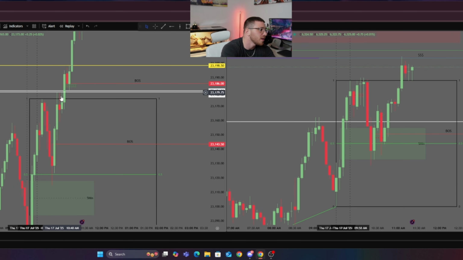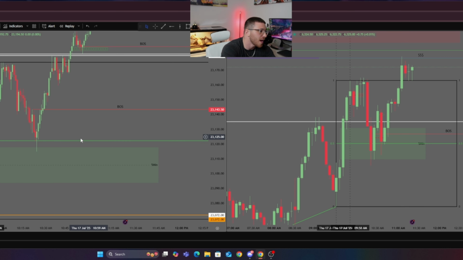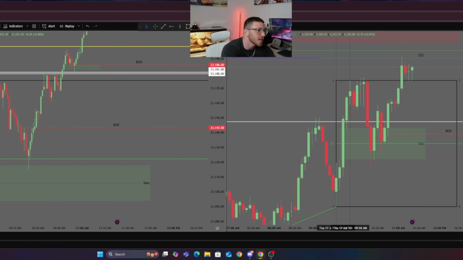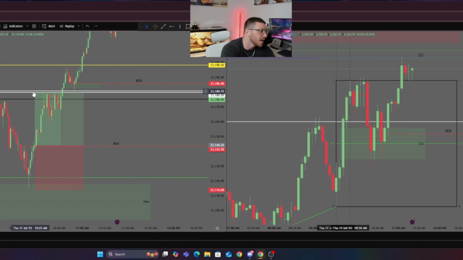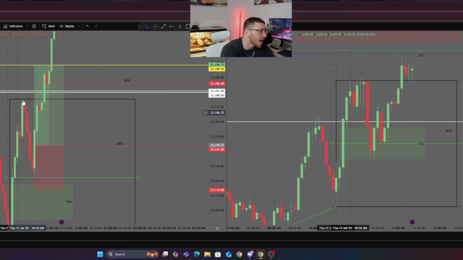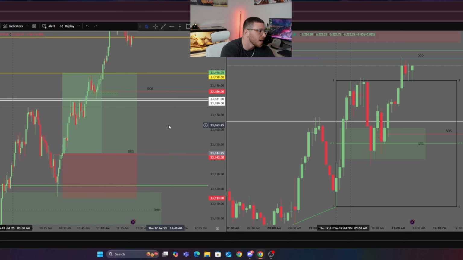And this would have been a great entry. This is where Zach entered. We ended up coming into equilibrium and 5 minute fair value gap. We broke structure to the upside. This would have been a good entry right here. Stop below these lows if you wanted it to be, and then targeted the 1 hour highs for your first take profit, and then second TP for those 4 hour highs. But again, we didn't have a 5 minute fair value gap here to stop us from continuing up. That's why I should have taken this trade on NASDAQ.